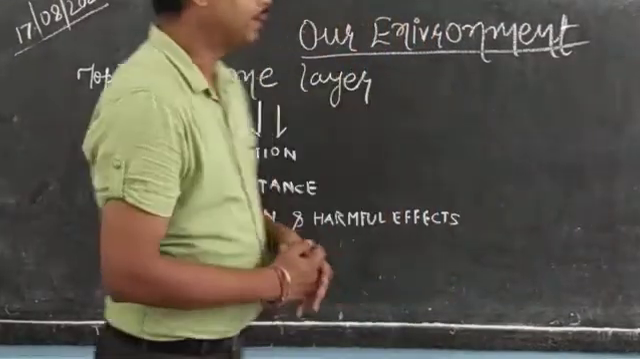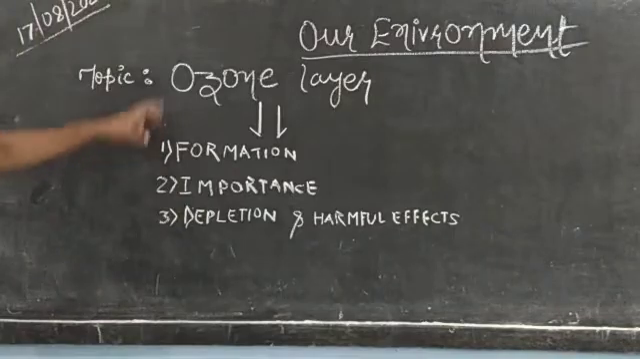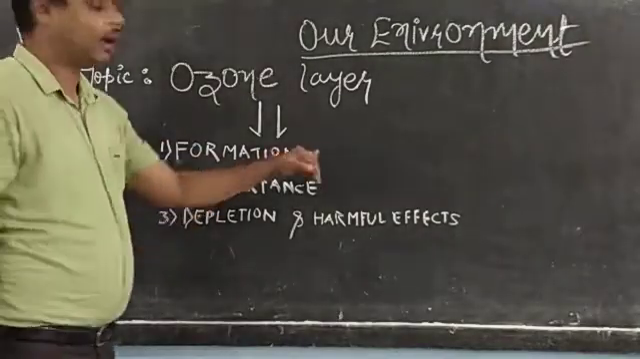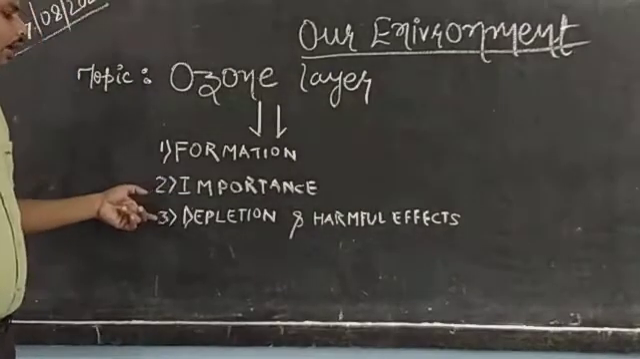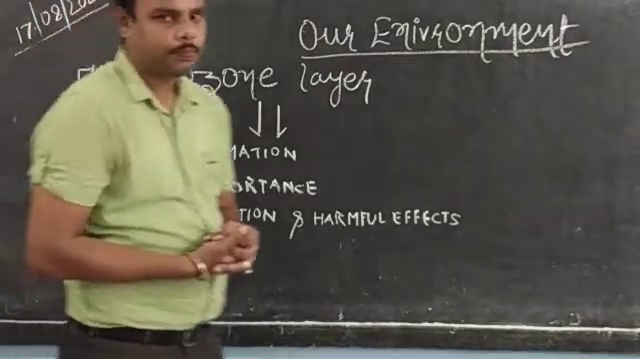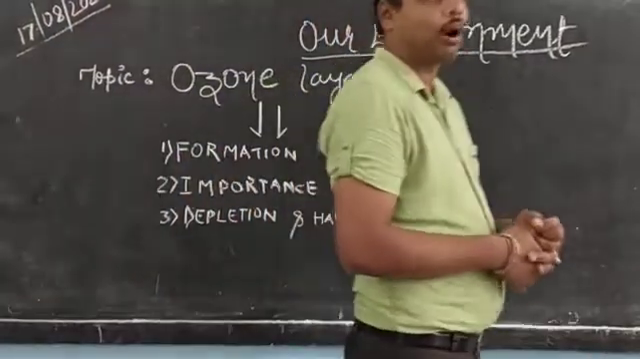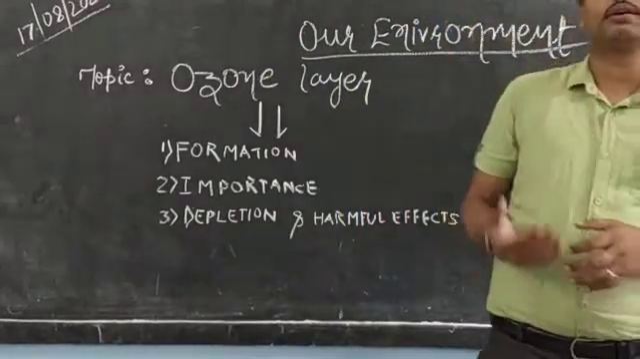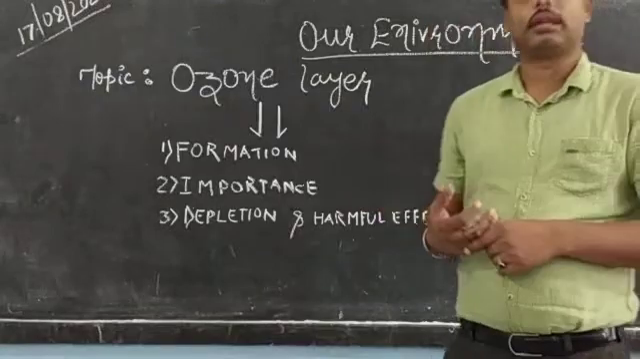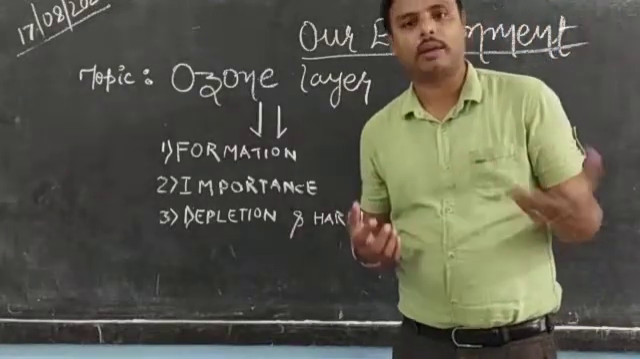So, the topic that we are going to cover today is the ozone layer. In this we are going to see the formation of the ozone layer. How does the ozone layer form? What is the importance of such a layer? And the last will be depletion and harmful effects. If there is no ozone layer, or if there is a reduction in the formation of the ozone layer, how is it going to affect human beings, society and overall the environment?